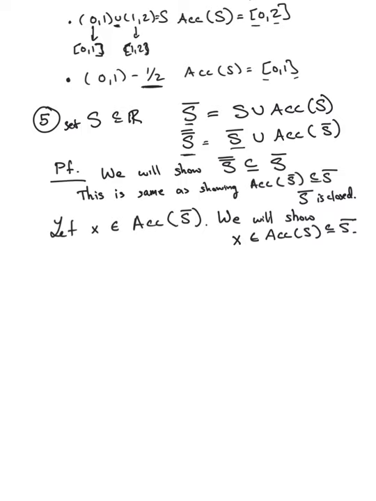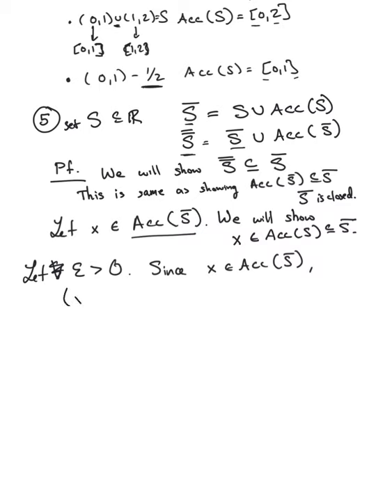Okay, so how does this work? Well, you know that x is an accumulation point of S bar. So let epsilon be greater than 0. Since x is in the set of accumulation points of S bar, we have that x minus epsilon, x plus epsilon, minus x, intersect S bar is non-empty.